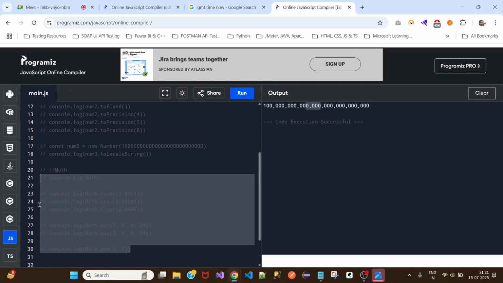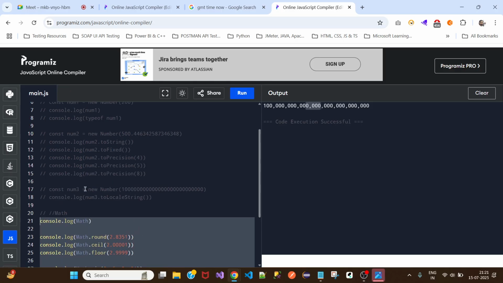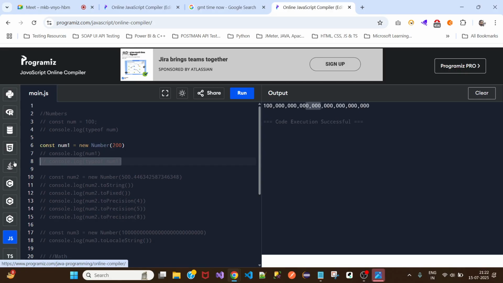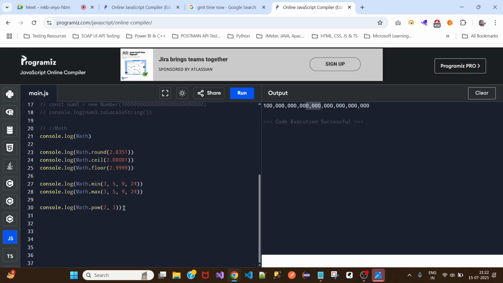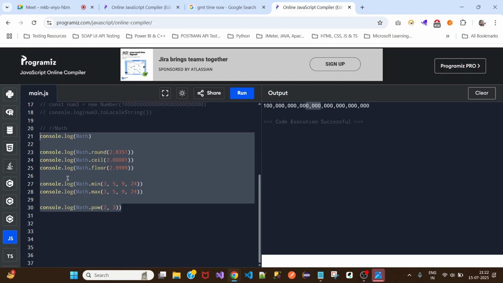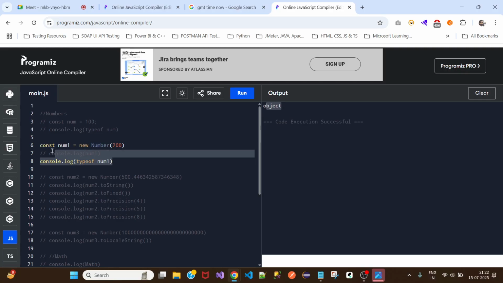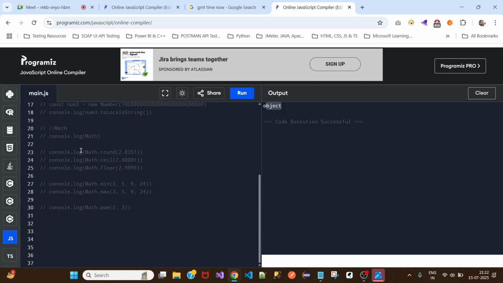Let me uncomment this. And before this, we did see this, right? Okay, and this. Number is an object. The data type of number is an object. Now we'll see what is the data type of math.